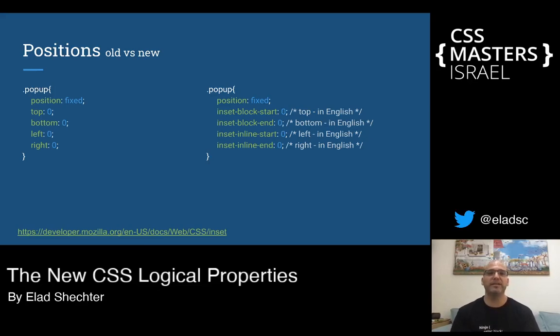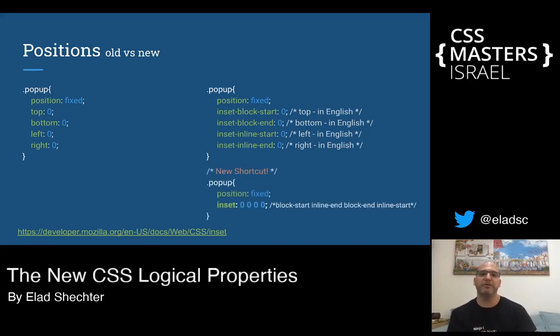And now if you want to create a shorthand for all the position properties, you can write this instead. You can write position fixed with the property of inset with, for example, 4 values of 0. This way you write only 2 properties instead of 5. And it can be even easier. If all the values of all the 4 properties are the same, you can just write inset 0. This way all the directions get the same value of 0, and it's a lot easier way to work with CSS position and logical properties.